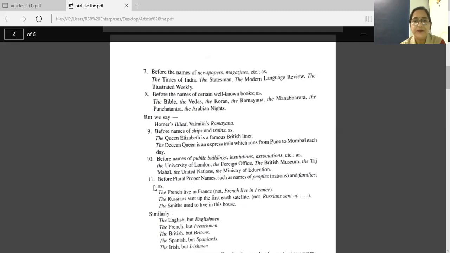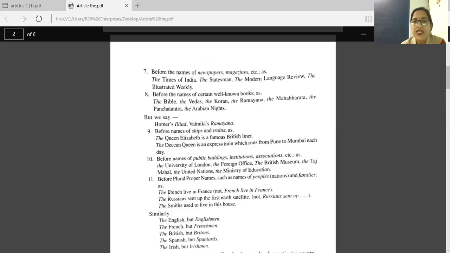11th point. Before plural proper names. Proper names or proper nouns are names of particular persons, such as names of people or nations and families. Let's see these examples.